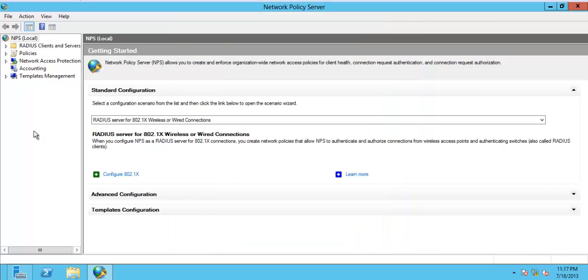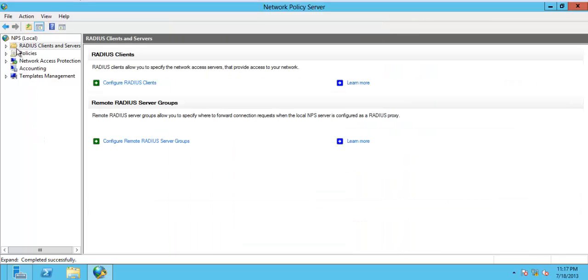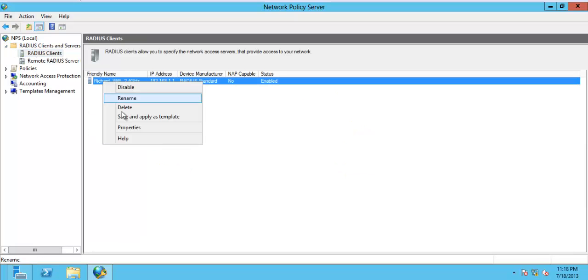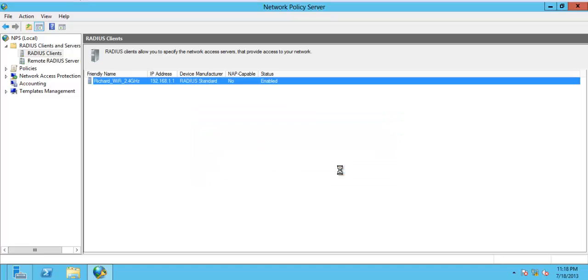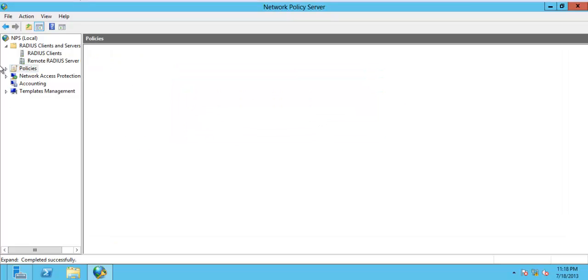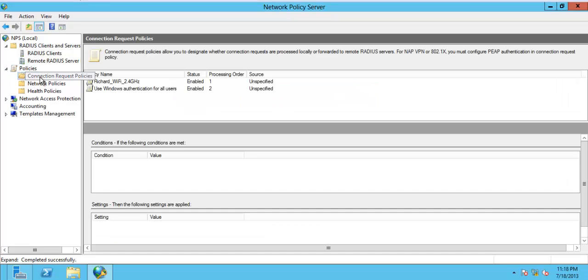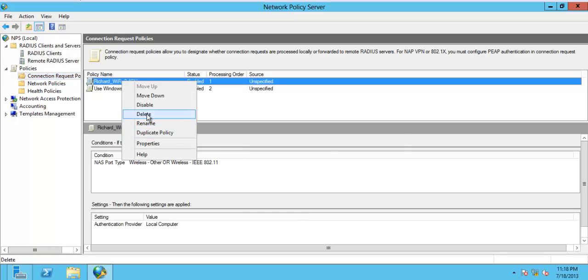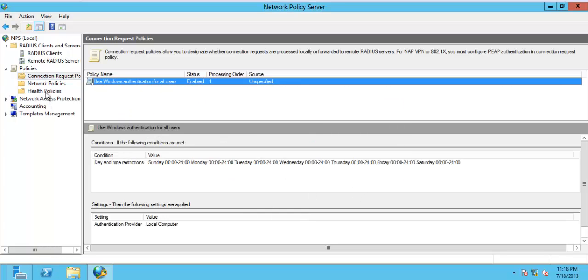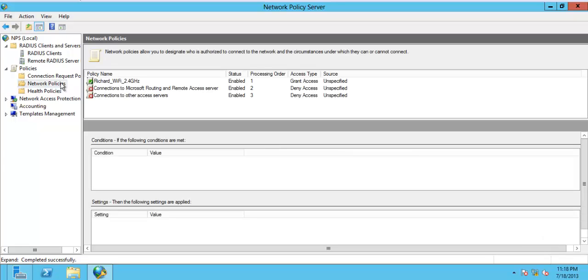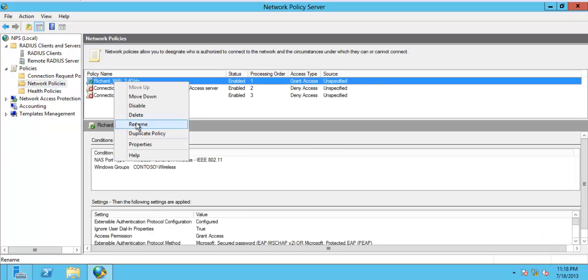I think I already have an account over here. Let me see. Oh, I have already. Let me delete this one first. And policies, let me check whether I have any policies. Yeah, I have a policy over here.